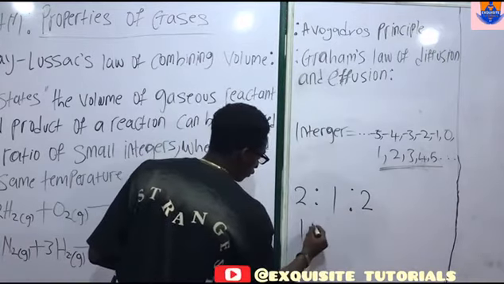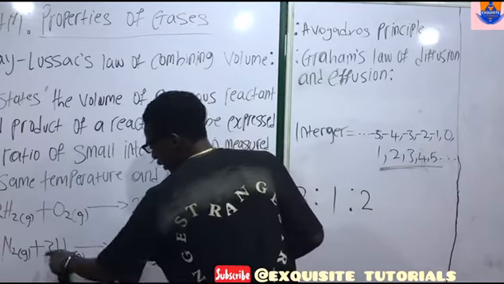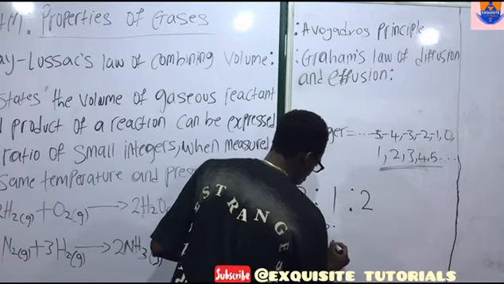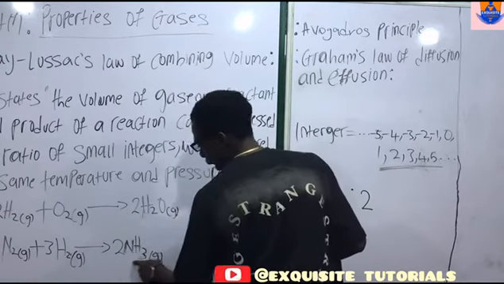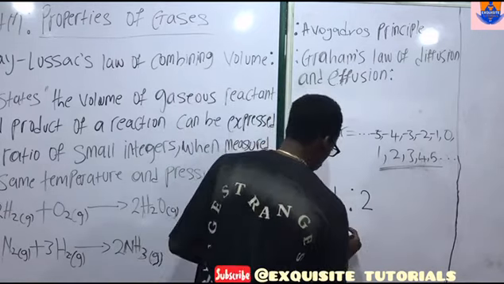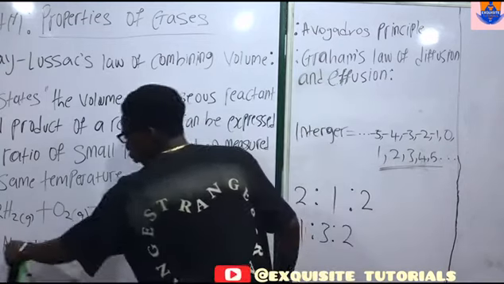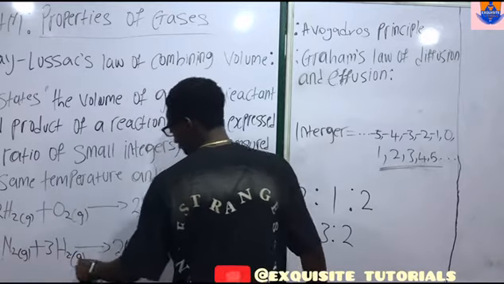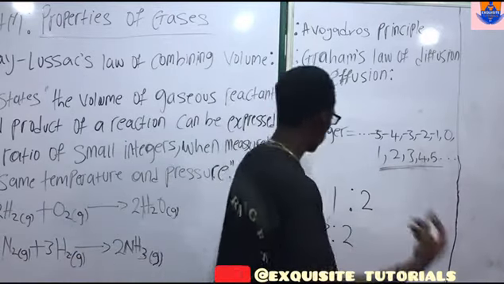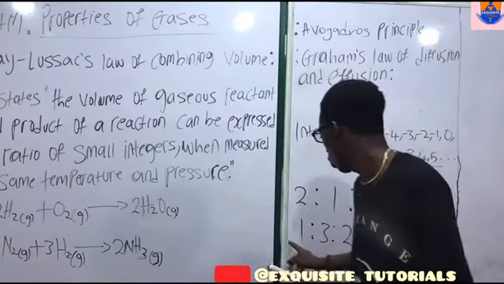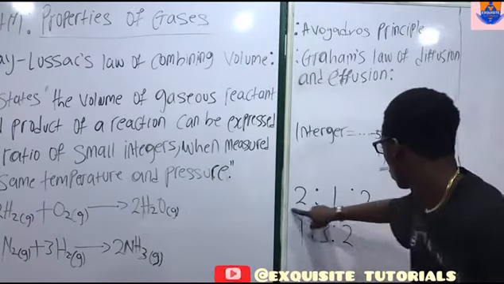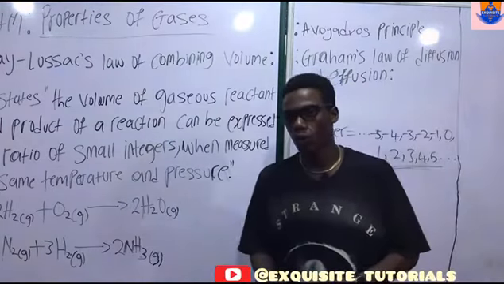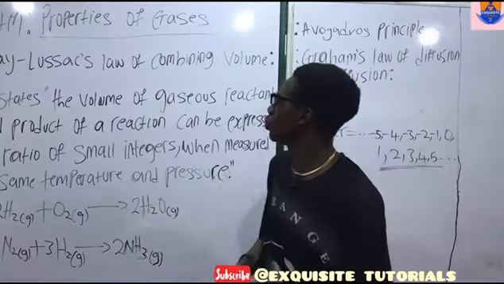Hydrogen has 3 volumes. Then ammonia has 2, meaning 1 volume of nitrogen plus 3 volumes of hydrogen gave us 2 volumes of ammonia. These are simple whole number ratios in which a reaction can occur. Okay, we are done with Gay-Lussac's law.